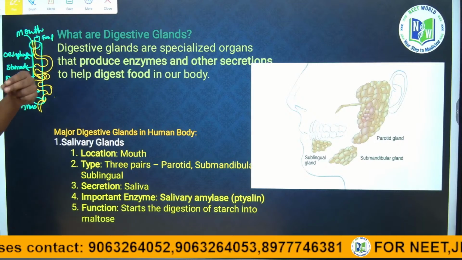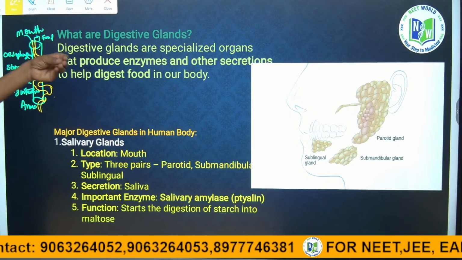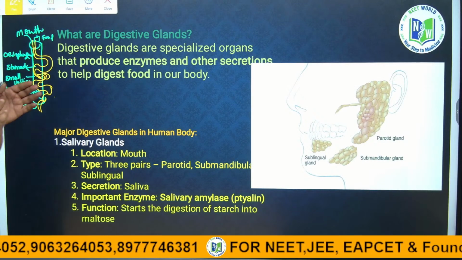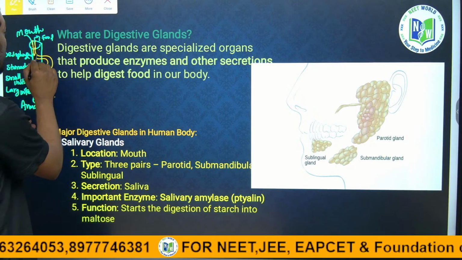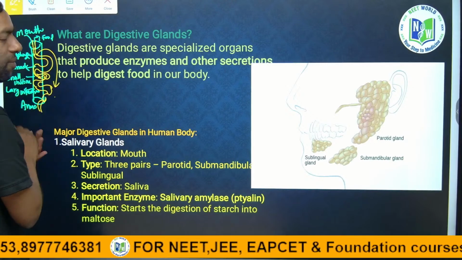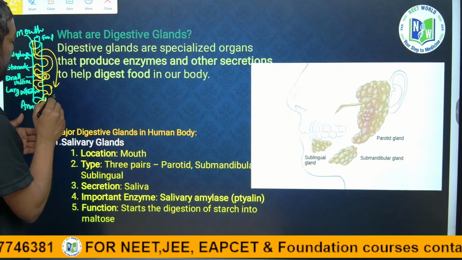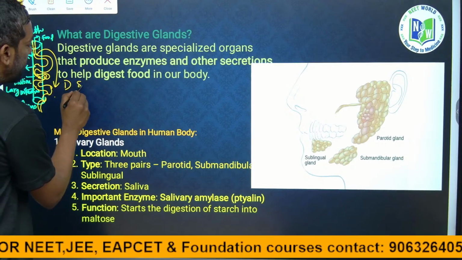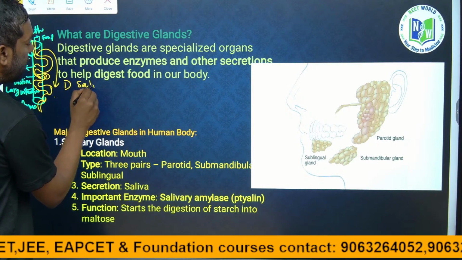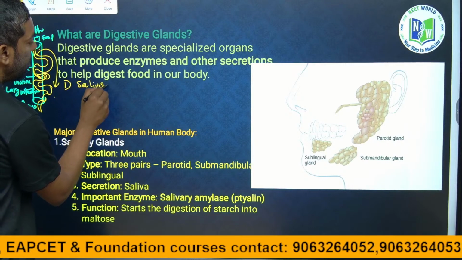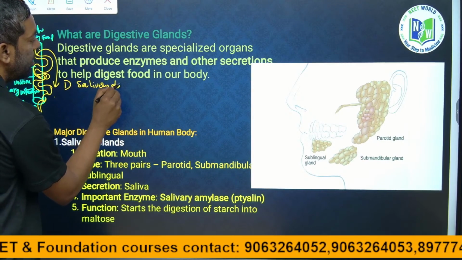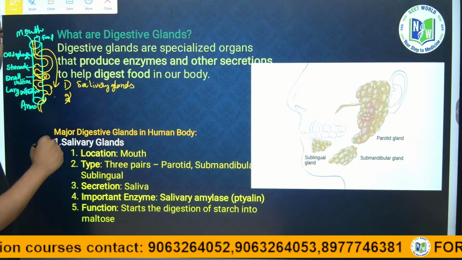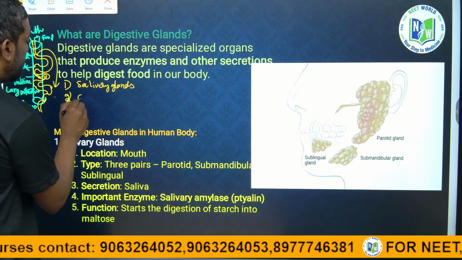There is another part which is involved in the digestive system: the digestive glands. Digestive glands are mainly associated with the alimentary canal. First, initially there are the salivary glands. Next, gastric glands.